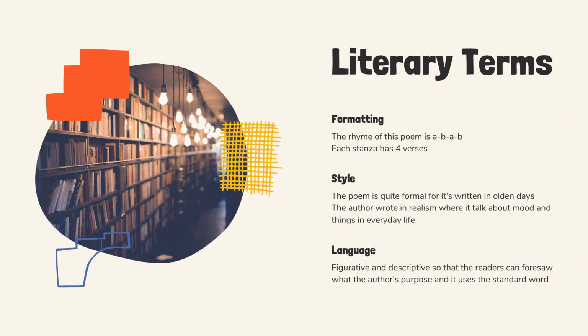Hello, now I'm going to explain the literary terms. First, the formatting. The rhyme of this poem is A-B-A-B. Each stanza has 4 verses. The style of this poem is quite formal, for it's written in olden days. The author wrote in realism, where it talked about mood and things in everyday life. The language is figurative and descriptive, so that the readers can foresee the author's purpose, and the poem uses standard words.